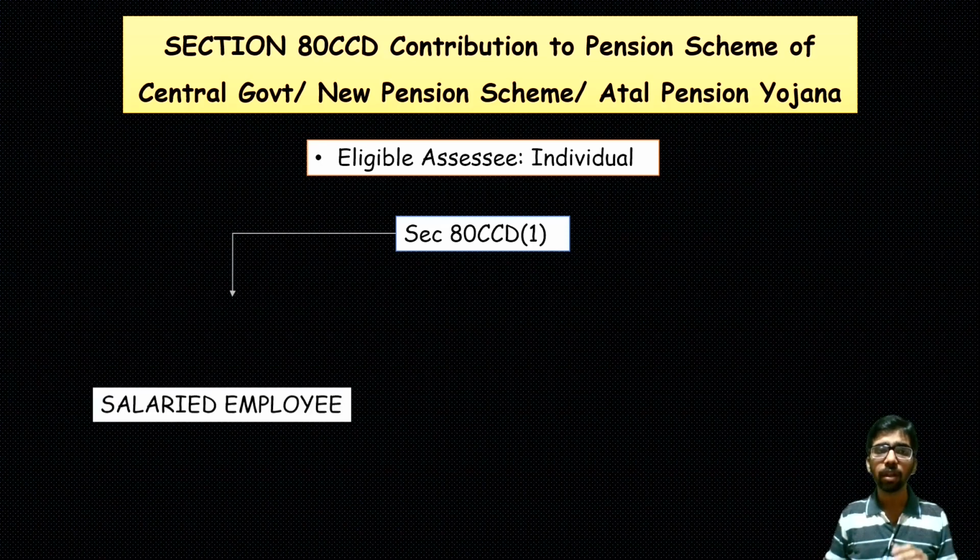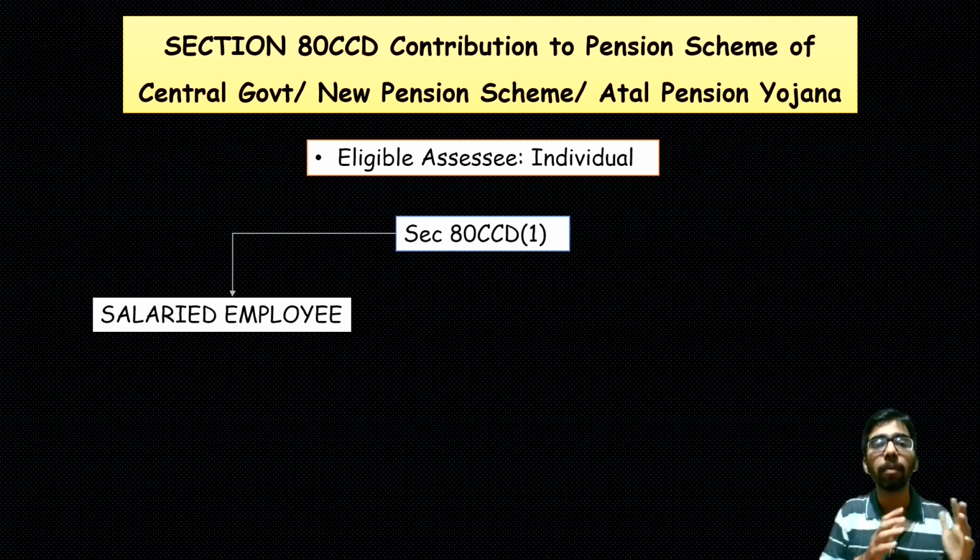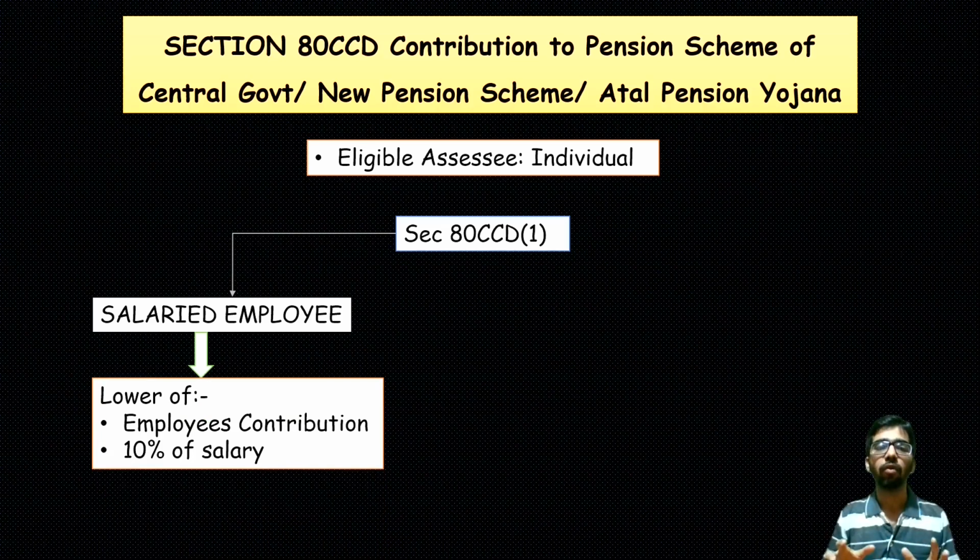First, we'll see in respect of a salaried employee, what is the limit? That is the lower of the employee's contribution or 10% of his salary. Whichever is lower will be treated as his contribution and will be deductible as investment under section 80CCD subsection 1.